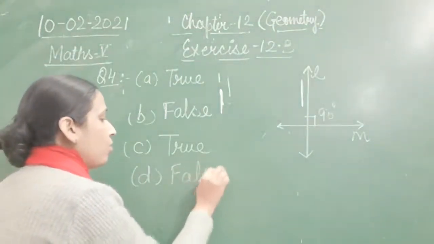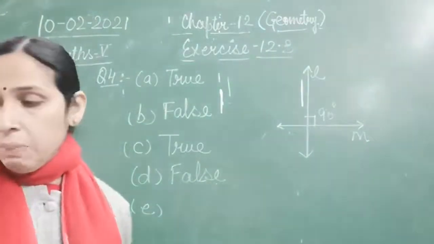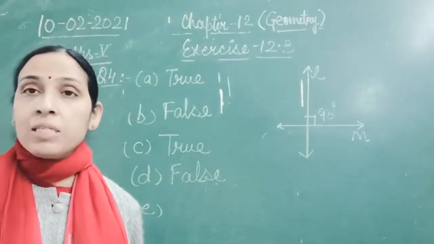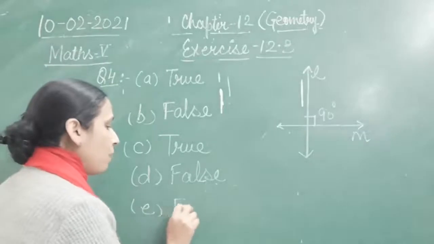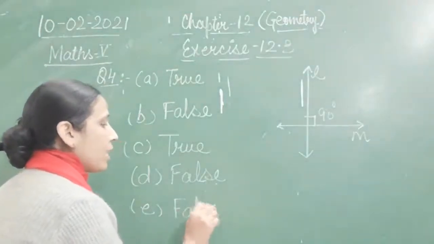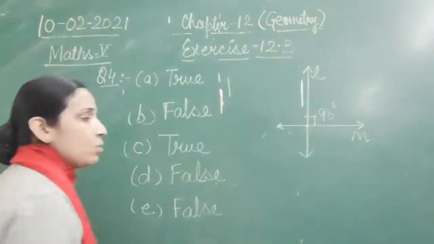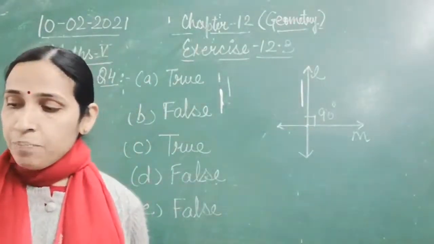So that is your false. Now next we'll come to E part. E part is what? Two perpendicular lines are same distance apart. No. That is false because two perpendicular lines are not the same distance apart, because they are meeting at one point. So E is false.